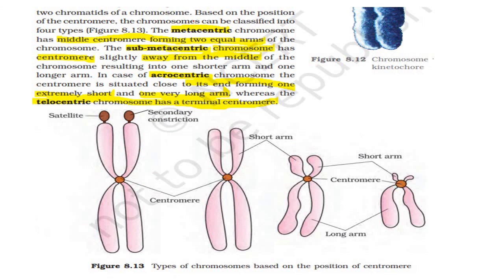Let's see the explanation for this. So the metacentric chromosomes have the centromere in the middle, forming two equal arms, while the submetacentric would have it slightly away from the middle, resulting in one short and one long arm. And the acrocentric would have the centromere situated close to one of the ends, forming one short and one long arm, while the telocentric would have the centromere positioned at the terminal end. So in telocentric, we would have it like this. The centromere is at the end of the chromosomes. So this would be the telocentric chromosome. So these are the explanations.